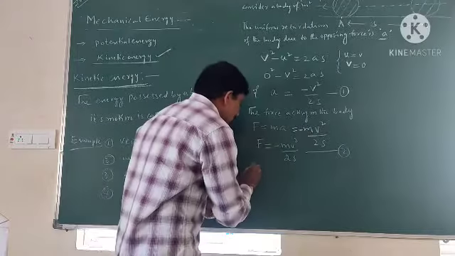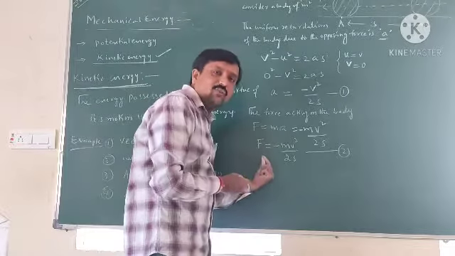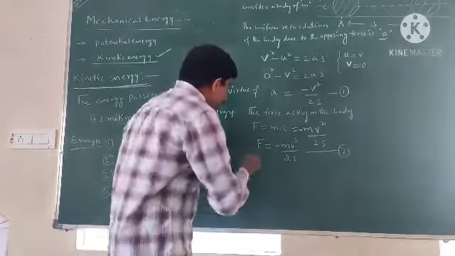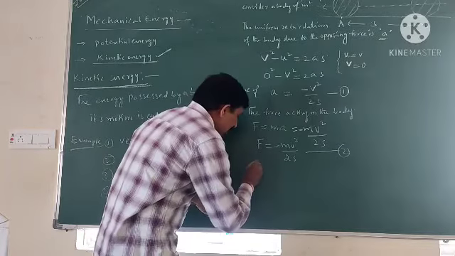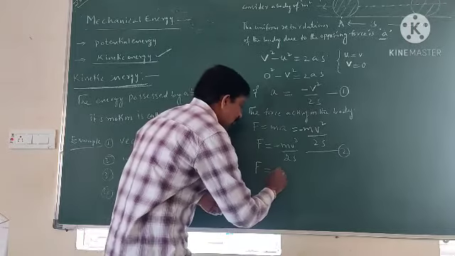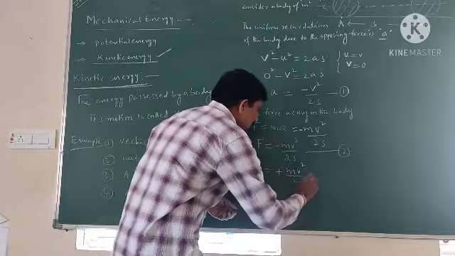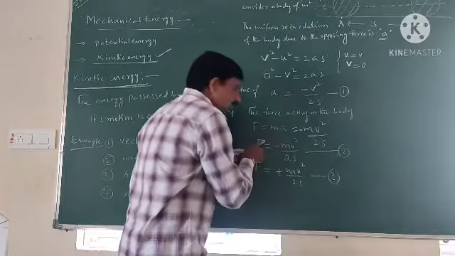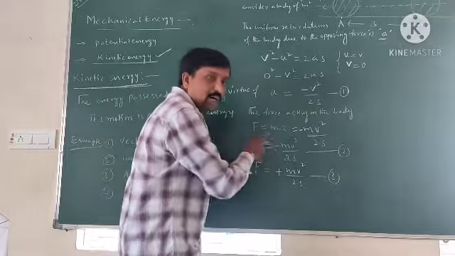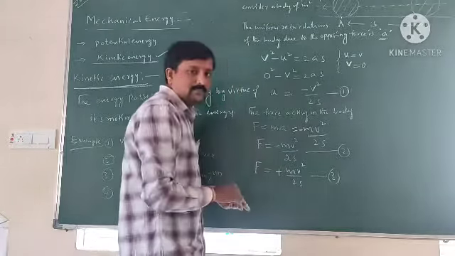According to Newton's third law, we know that every action has an equal and opposite reaction. So the reaction force on the body is F is equal to plus mv square by 2s. This is the action force, and this is called the reaction force. The reaction force is always equal and opposite to the action force. F is equal to mv square by 2s.